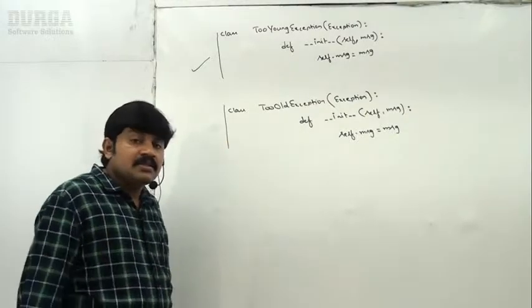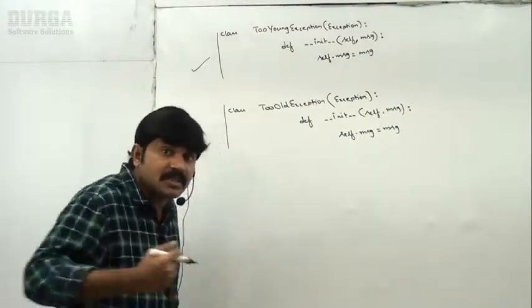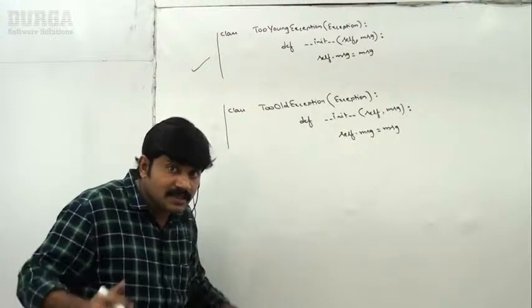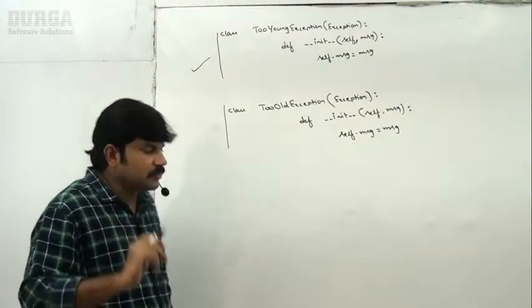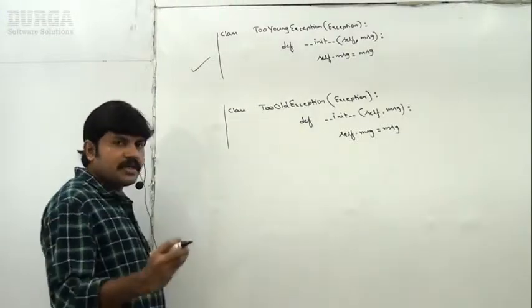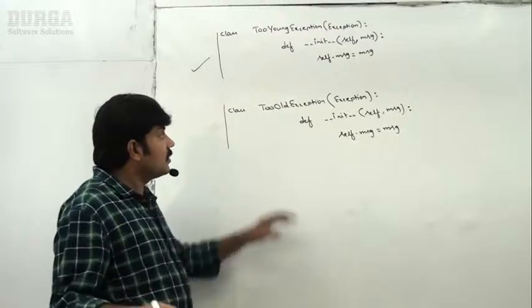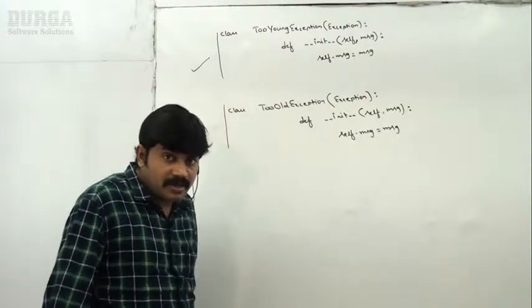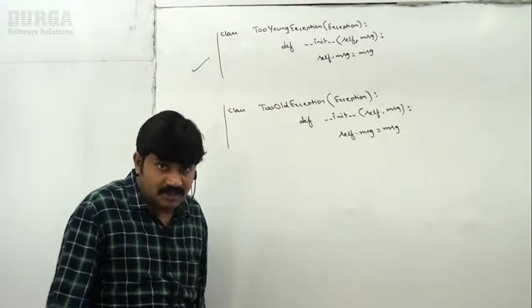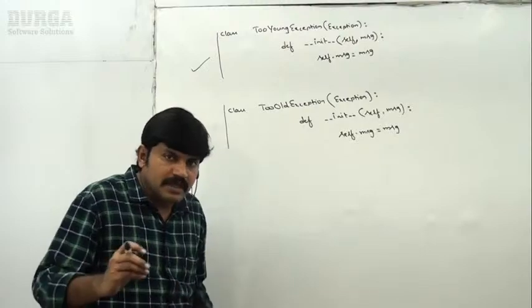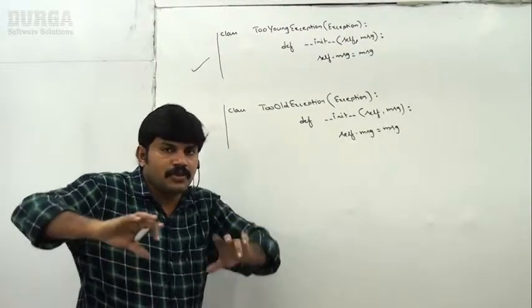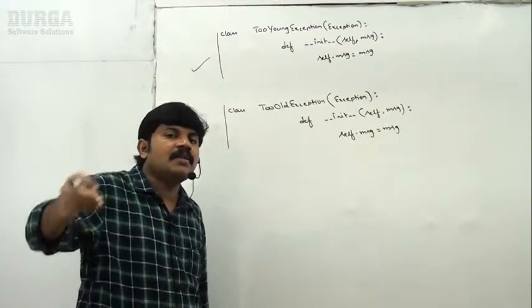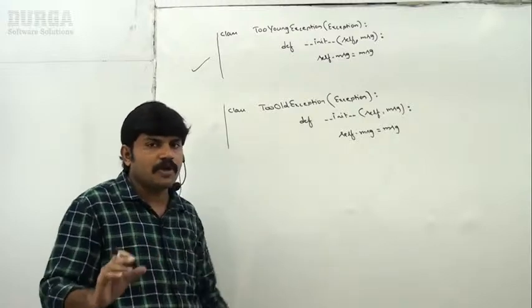Well, sir, how can you use these exceptions? How can you raise these exceptions? Let me talk about this one. Here, read age. Sir, I'm taking this one related to a matrimonial application. The end user is responsible for entering the age. Based on the age, I have to provide a proper response.